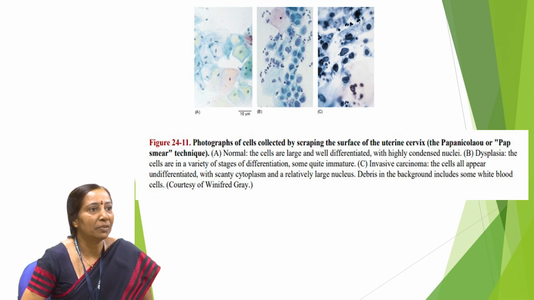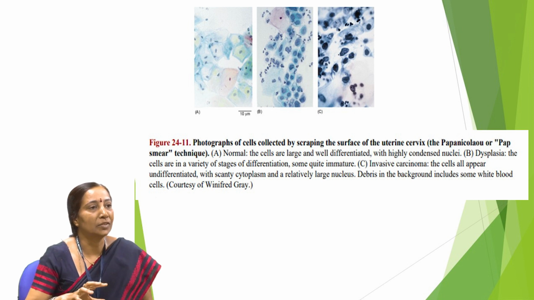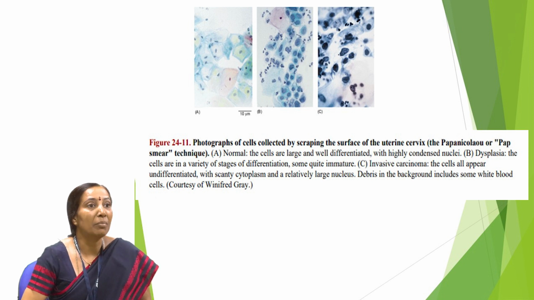Look at the first picture, A: this is a normal uterine lining, where you can see the normal epithelial cells have a distinct shape. But look at the second and third pictures, B and C, where the cells have lost their shape. They are turning round, there is an increase in the size of the nucleus, and a change in the morphology of the nucleus.